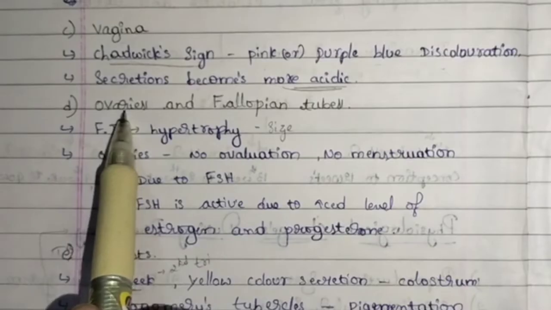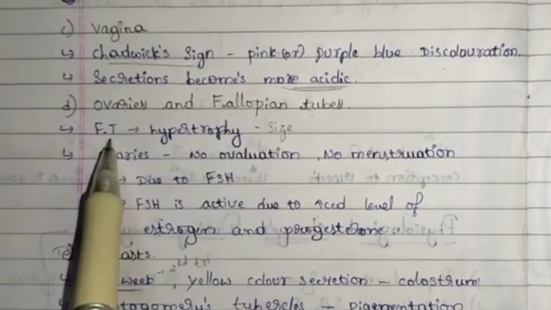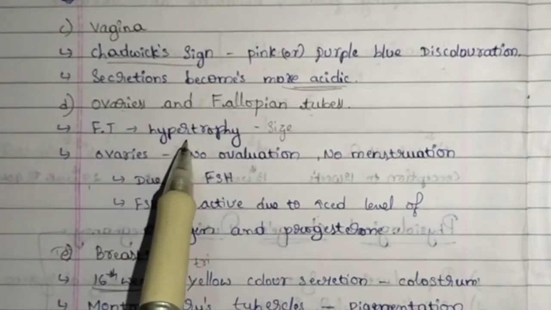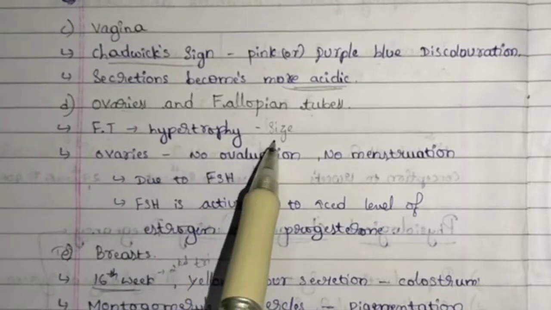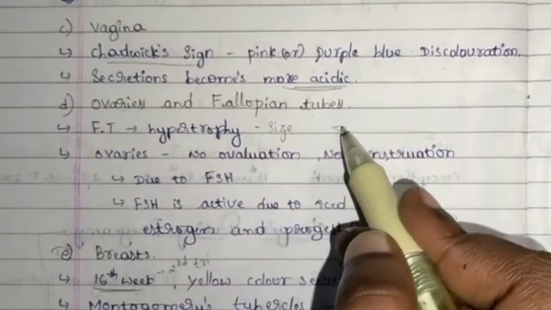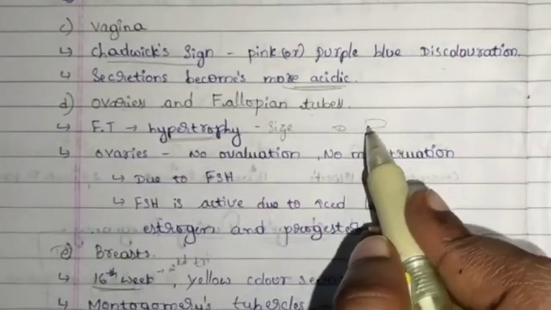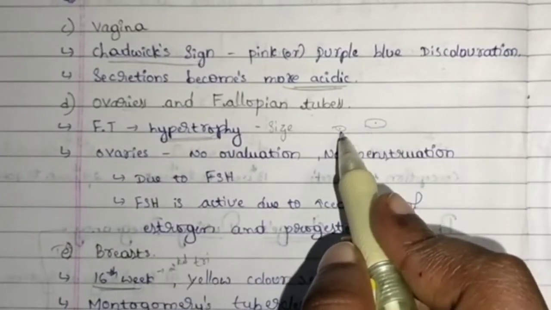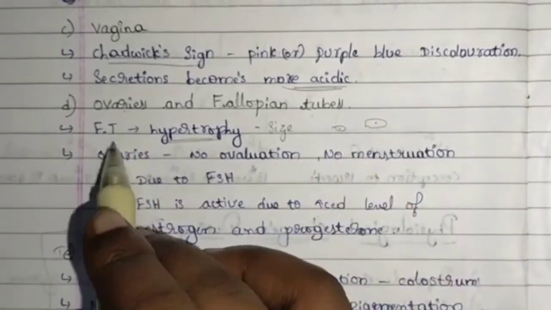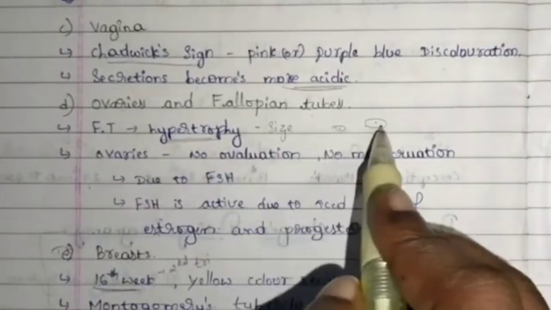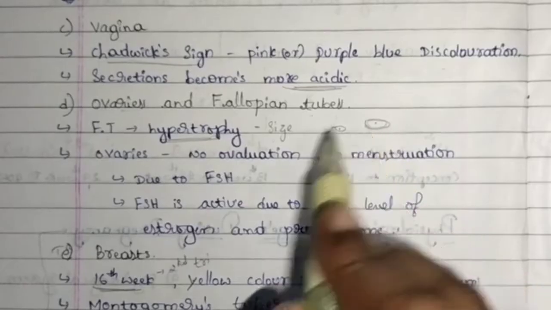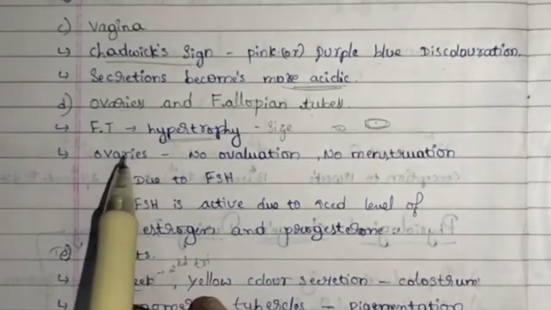Next, ovaries and fallopian tube. In the fallopian tube, we can see hypertrophy, that is an increase in the size. This is the normal shape of the cell, but in this condition, at the time of pregnancy, the cells of the fallopian tubes become enlarged.